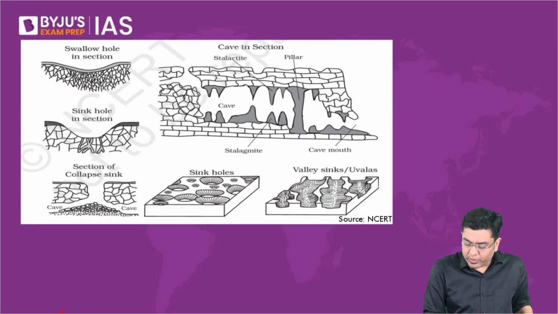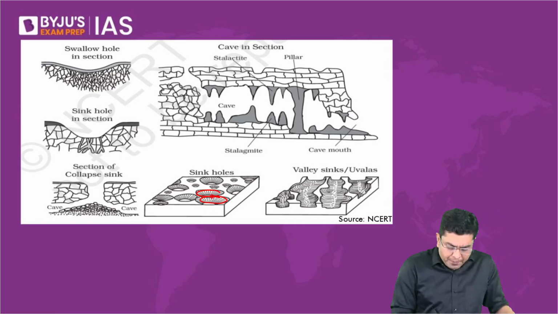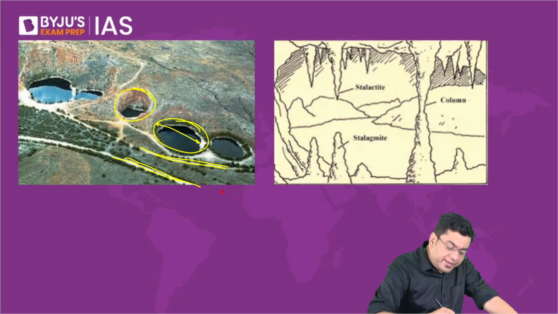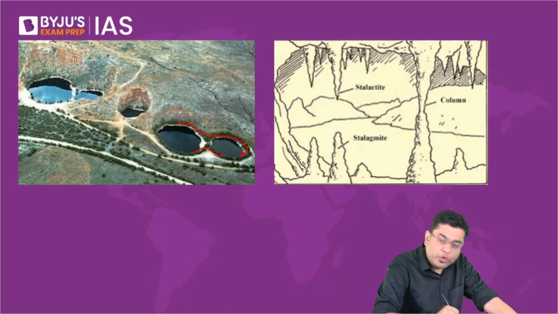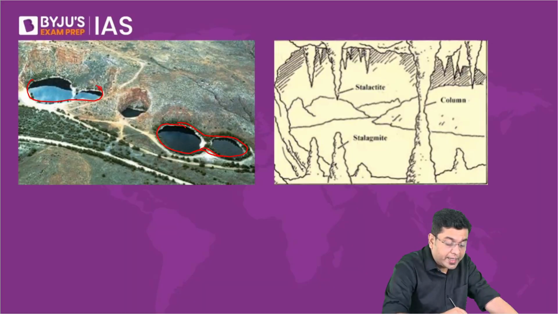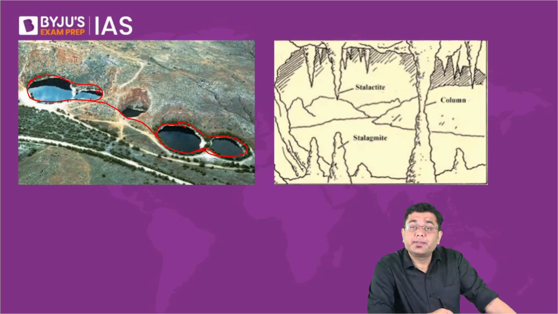Here is the creation of a sinkhole. Now, over a period of time, as you would have observed in this image as well, these sinkholes can get together. They can form a larger body of eroded material. There is a chance that this will get together, form a larger hole here, and eventually get merged here, creating a very large structure like this.